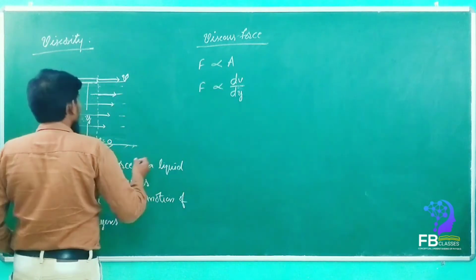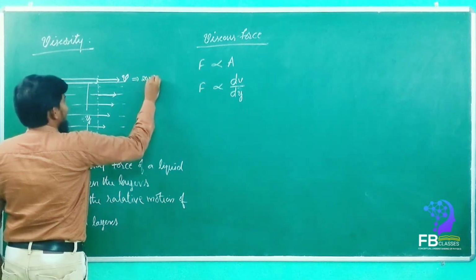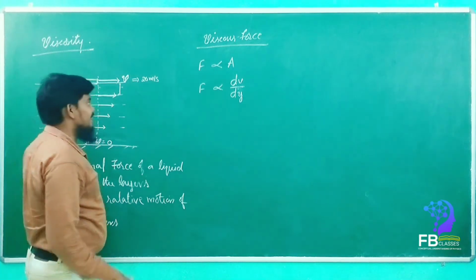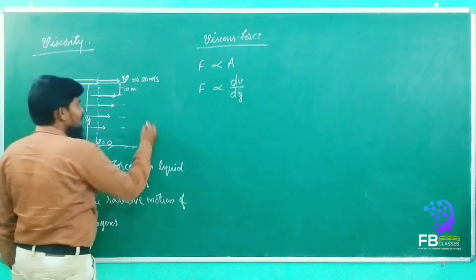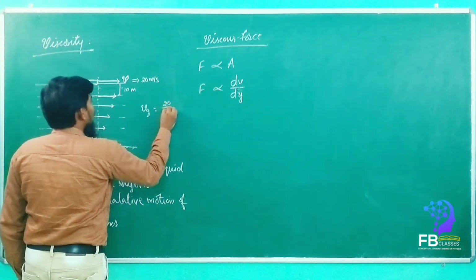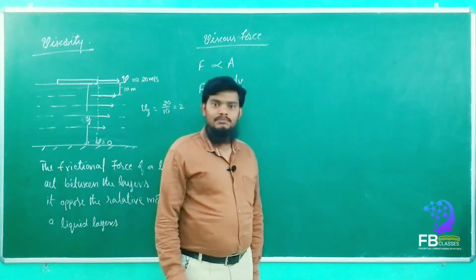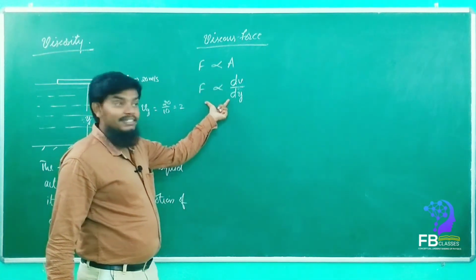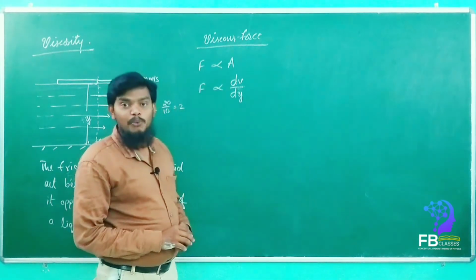See, for example, consider here the velocity is 20 meter per second. Now the distance between the two layers is considered 10 meters. Then what is the velocity gradient? Velocity gradient Vg is equal to 20 upon 10. Are you getting my point? That is 2, the value will come. Got it? So this is the velocity gradient. So it depends upon the velocity gradient, change in velocity upon change in depth. Are you getting my point, everyone?